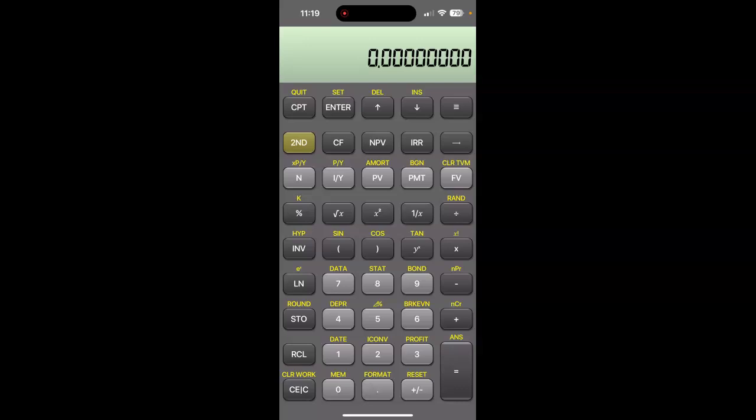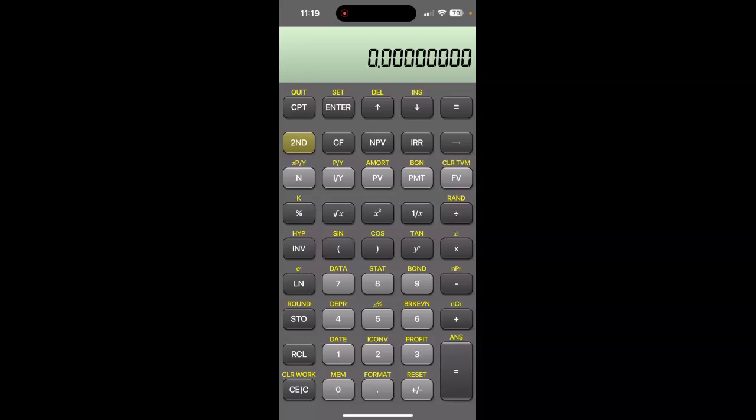Using the financial calculator, first we will set the payment period and interest compounding period as 1. We will press second and then P over Y, payment per year, which is annually. It is already 1, so we can press enter. Press the arrow key down. You will see C over Y, which is again annually, and then again press enter, then press second and press quit. So we set the payment period and interest compounding period as 1.